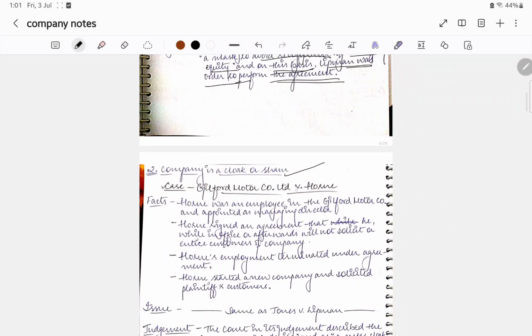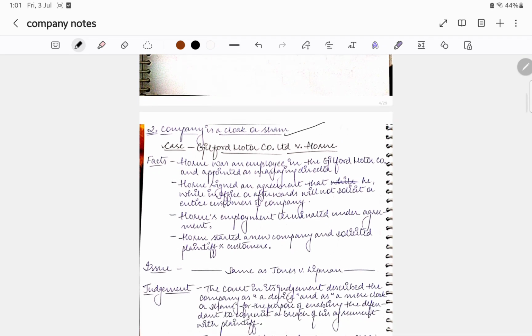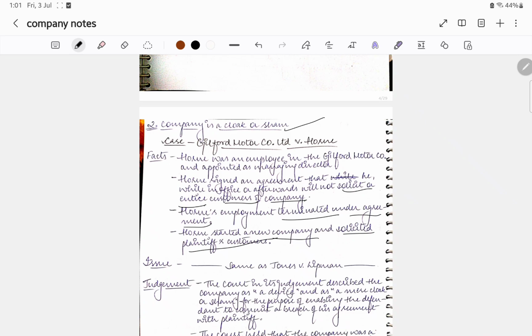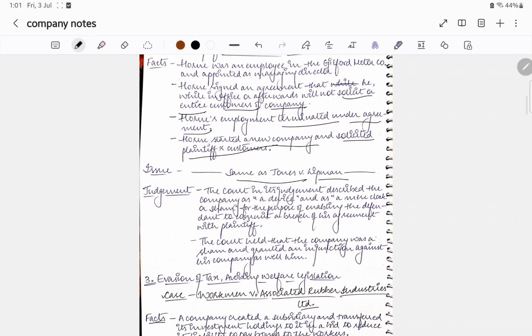Second case is Gilford Motor Company Limited v. Horne. Horne was an employee of Gilford Motor and was appointed as managing director. Horne signed an agreement that, while in office or afterward, he will not solicit or entice customers of the company, meaning he will not solicit any of the personal customers of the company after leaving the job. Horne's employment was terminated under the agreement. Horne started a new company and solicited the plaintiff's customers. The issue is the same as in Jones and Lipman.